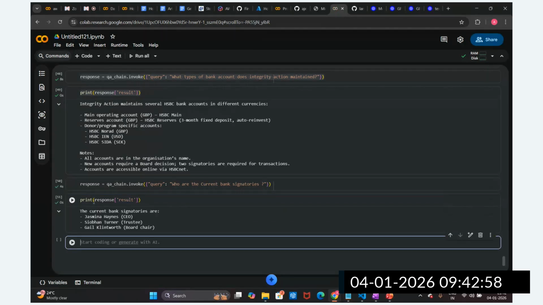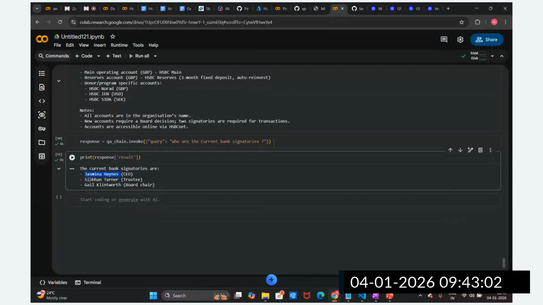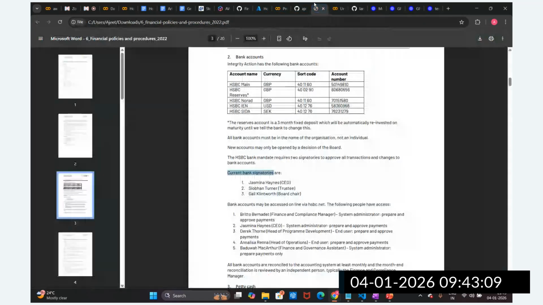Let's print this. Now you can see we are able to get Jasmina, Hans, Sibon, Turner, and Gail Kithworth, right? In the document, yes, Jasmina, Sibon, and Gail Kithworth. It is able to capture this information clearly.